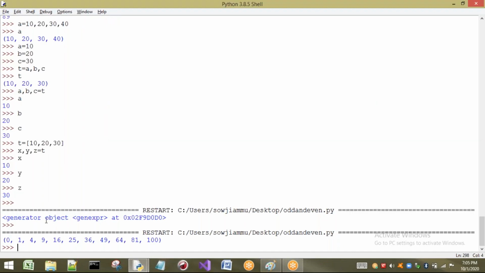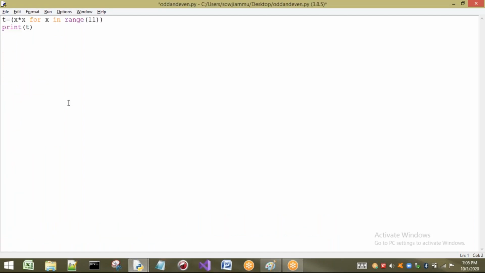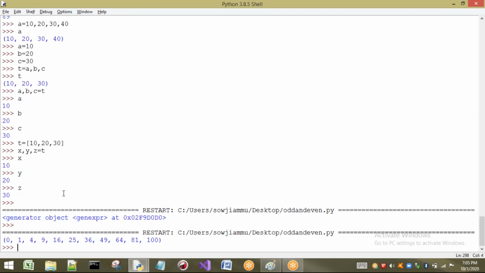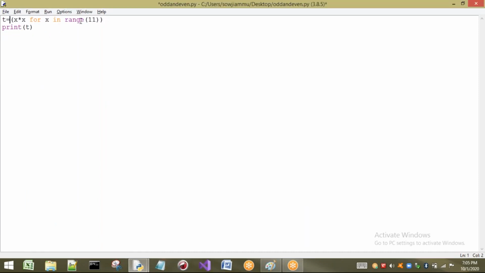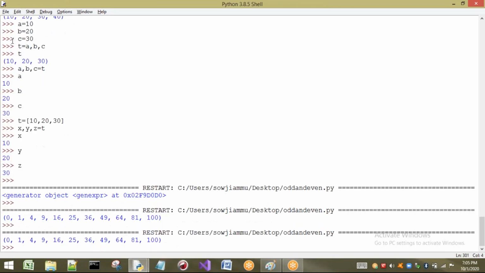We will see this concept when we go to the classes concept. But here what we have to understand is that there is no concept of tuple comprehension. If you want to do comprehension for a tuple, write the comprehension in this way and apply the tuple function to it, so it will be converted into a tuple. But directly there is no tuple comprehension. So this is about the tuple concept.